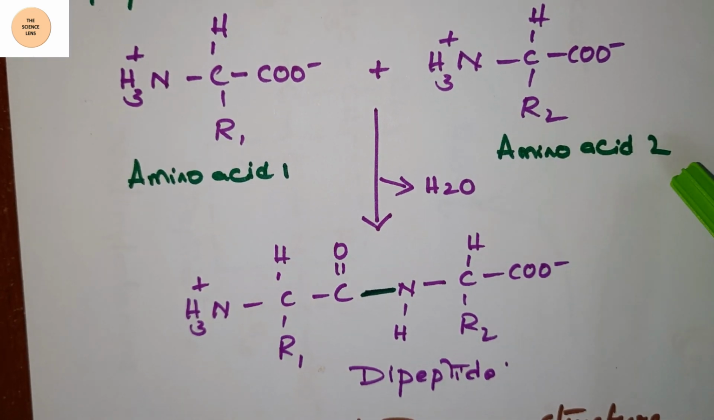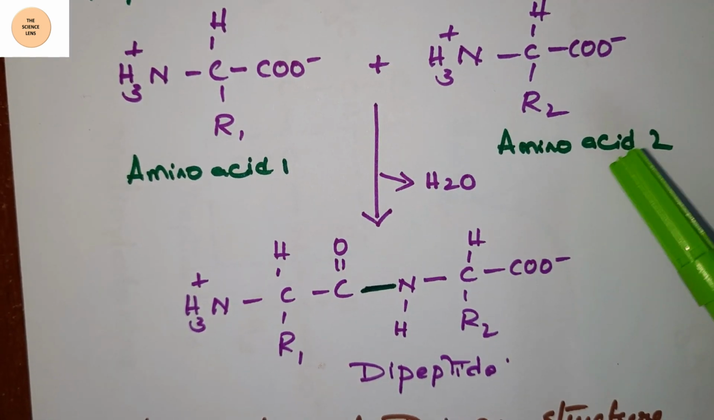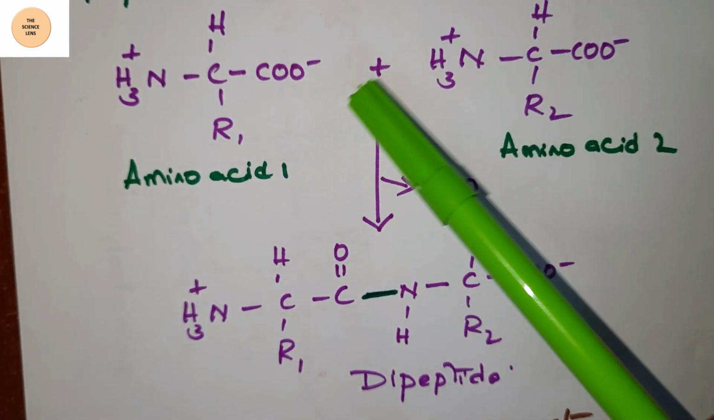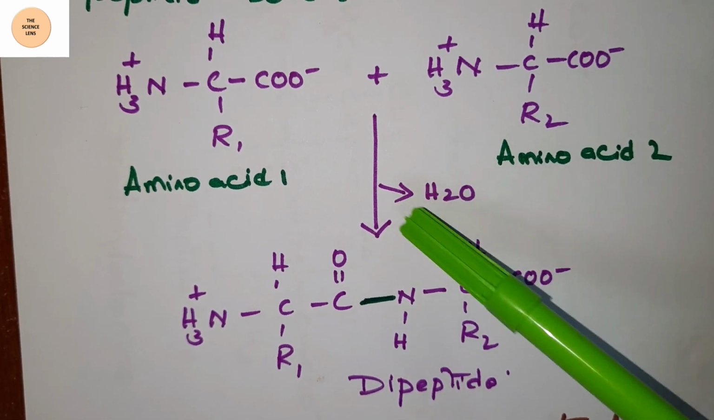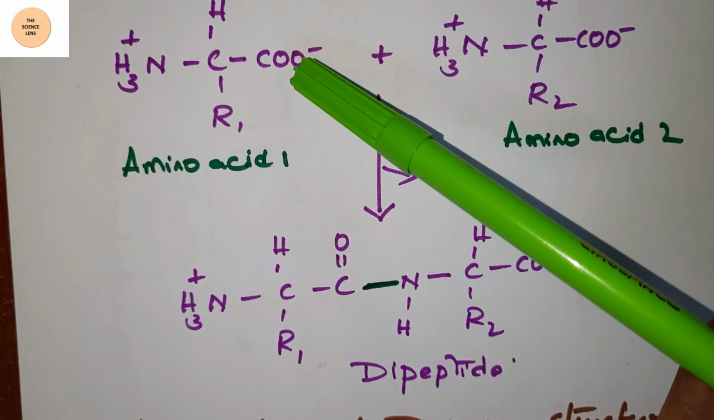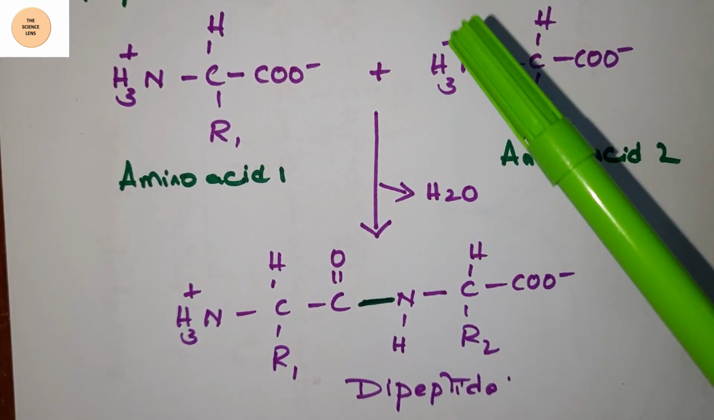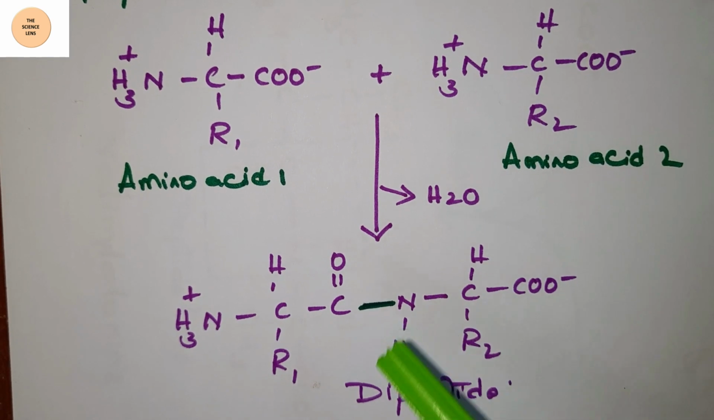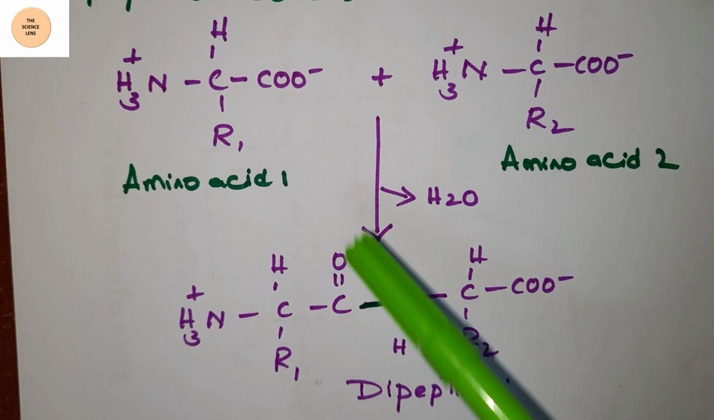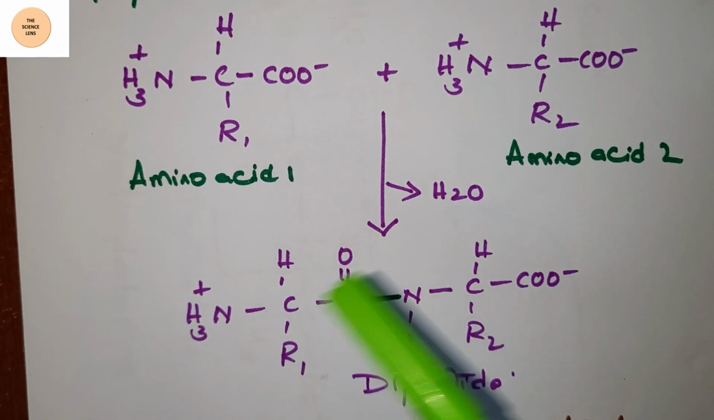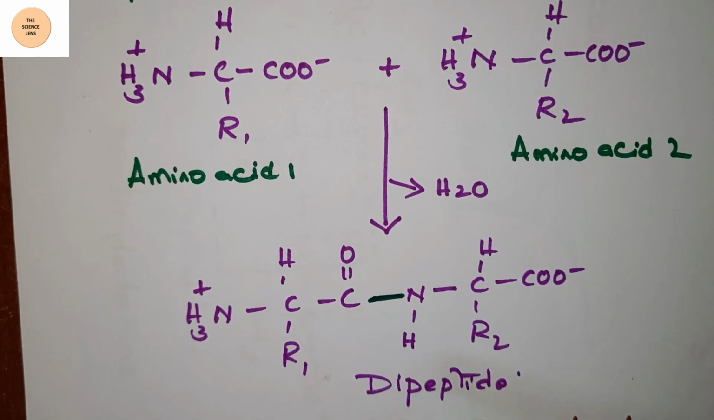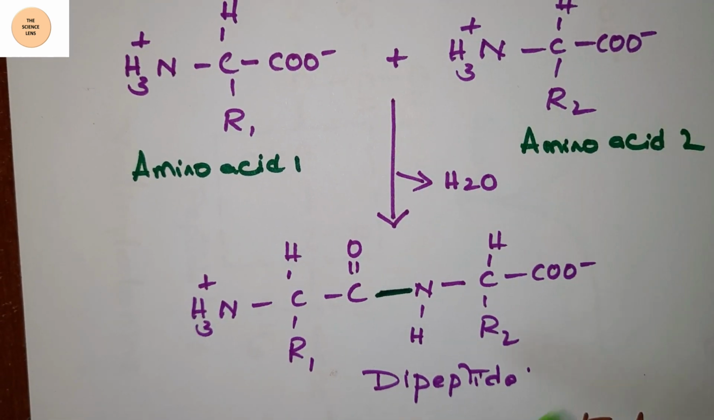Here, this is the second amino acid, and the basic difference we have written here is R1 and R2. Now, these two amino acids combine together after losing a water molecule. Here a bond is formed between the carboxy terminal of one amino acid and the amino terminal of the second amino acid. This green bond shown here is the peptide bond between the carboxy group of the first amino acid and the amino group of the second amino acid. Now this structure is called the dipeptide. This is called the peptide bond formation.